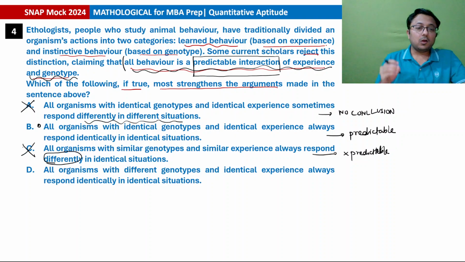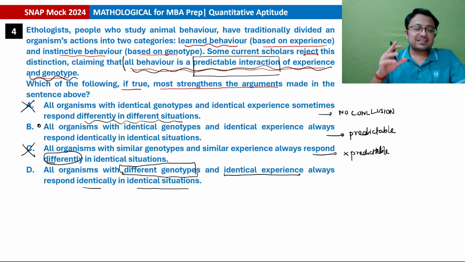Option D, all organisms with a different genotype and identical experience always respond identically in identical situations. So this time genotype is different, experience is identical, and they are responding identically in identical situations. But the problem is that the scholars are saying that all behavior is a mix of both, a predictable interaction of both experience as well as genotype. But if genotype is different, still they are responding identically. So this is not strengthening our argument.